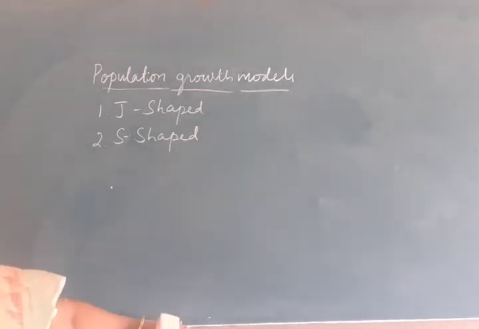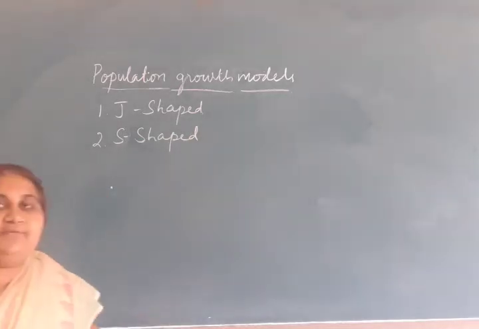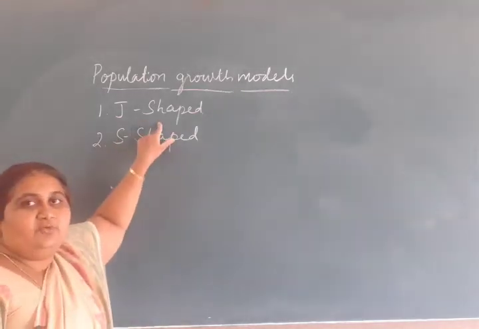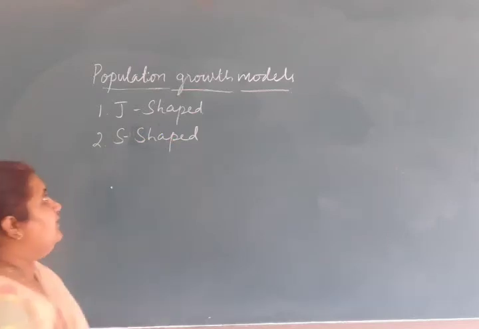There are two types of population growth curves, growth models: J-shaped, also known as exponential growth curve, and S-shaped.